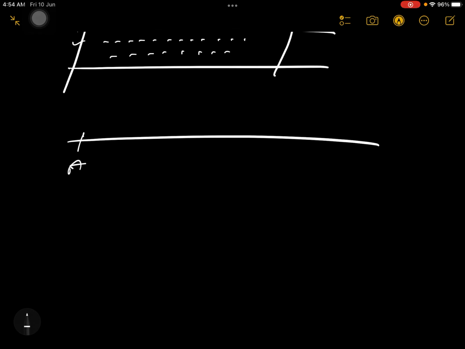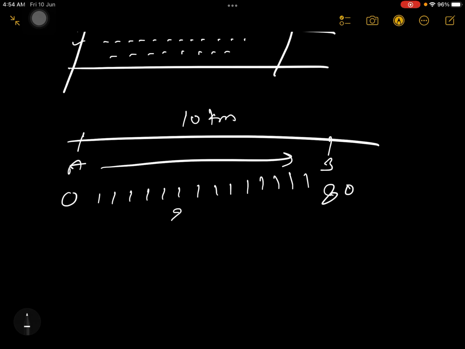So point A to point B we are going. Suppose the distance is 10 kilometer, and in the first case you started with 0 speed, and when you reached here, your speed was 80. So meanwhile at every stage your speed was being changed. Can you say, sir, I am reaching from here to here with 20 kilometer per hour speed? No, you cannot say, because 20 kilometer was somewhere at this location. Can you say 30 kilometer per hour was my speed? No, that also you cannot say, because that will be somewhere here. I mean, you don't have a constant speed.